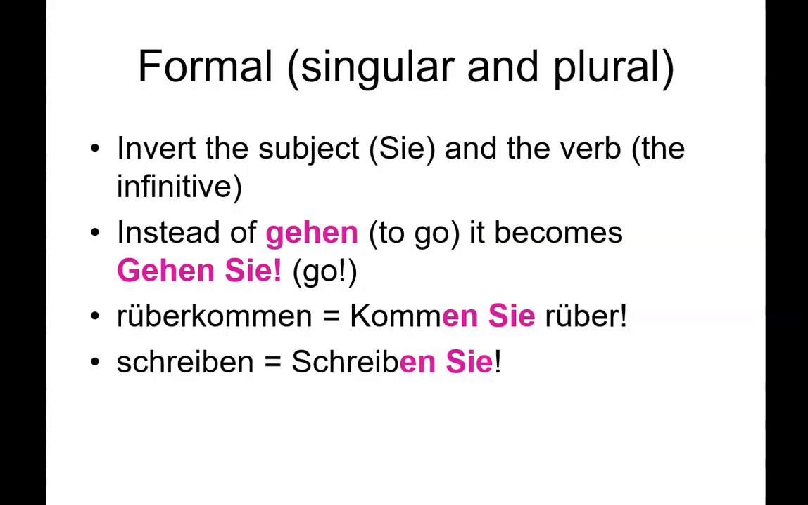If it's formal, meaning Sie, either plural or singular, with the capital S, you would use the infinitive in its full form, followed by the you, Sie. So instead of just saying gehen, you would say gehen Sie. For rüberkommen, once again, you would separate the prefix of rüber, and you would say kommen Sie rüber. Schreiben, schreiben Sie. So, hey, you go. Or, hey, you come over. Or, hey, you write.